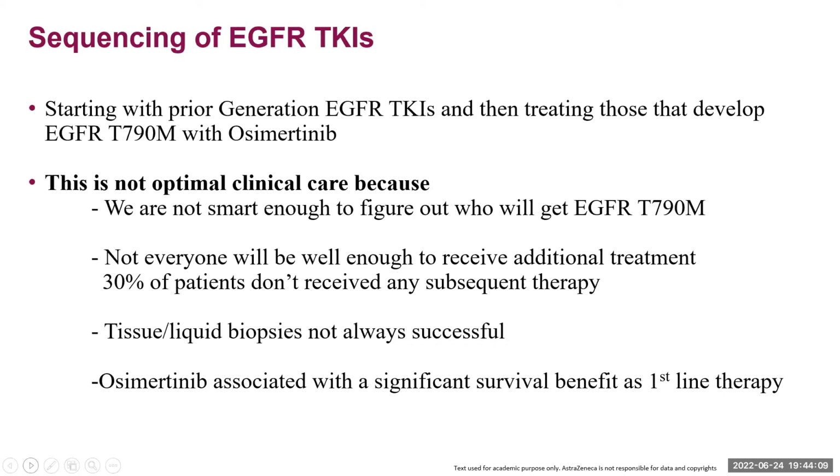So there is the problem of tissue or liquid biopsies and standardization, because we sit in RGCI. It is very simple and easy for us to go ahead with liquid biopsy if no tissue biopsy is available, but it's not the case for every institute. Osimertinib is associated with significant survival benefit even in the first line. As the dictum says, we should send the best upfront. So why not here? We should use the best drug in the first line only. Why should we hide this drug for the later line? There is no explanation for that. Next slide, please.